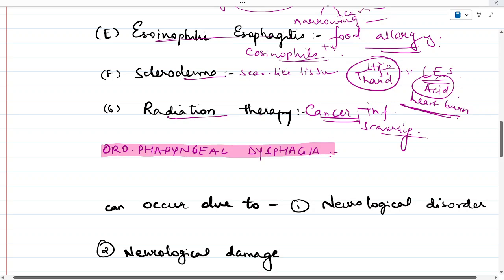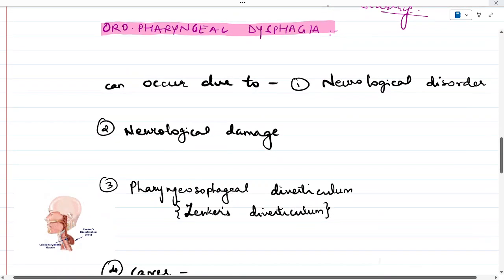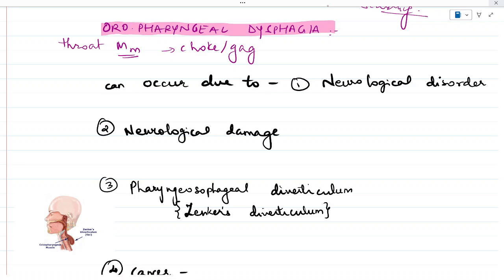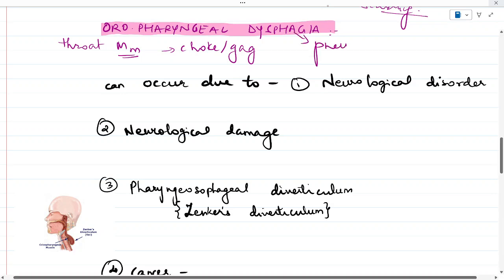Okay, so this was about esophageal dysphagia. Now let's see about the oropharyngeal case of dysphagia. Certain conditions usually weaken the throat muscles, making it difficult to move the food forward, and because of this the person may choke or gag when trying to swallow. They have a sensation like food or fluid is going down the trachea or up to the nose, and this condition can also lead to pneumonia, or you can say aspiration pneumonia.